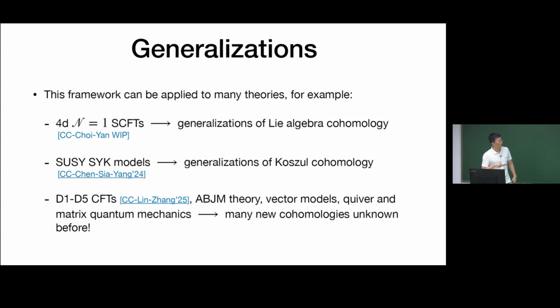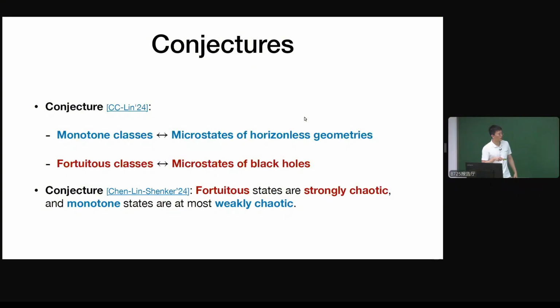Our proposal is that their bulk duals are microstates of horizonless geometries in the bulk. On the other hand, for the fortuitous cohomology classes, the proposal is that they are microstates of black holes.